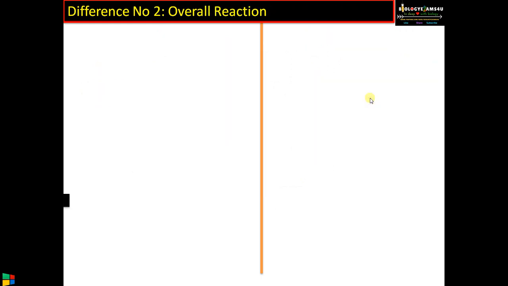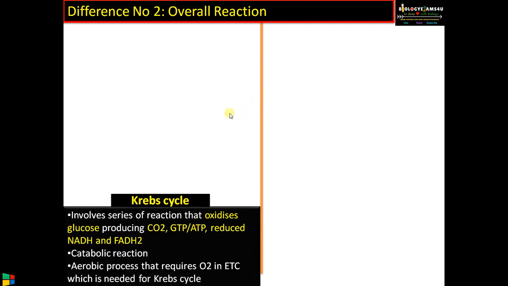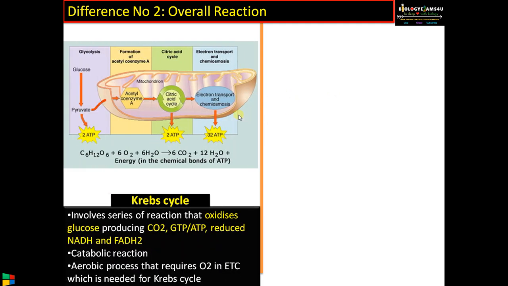Difference number 2, overall reaction. In Krebs cycle, it involves series of reaction that oxidizes glucose producing carbon dioxide, ATP, NADH and FADH2. So after glycolysis, which is the first step of cellular respiration, acetyl coenzyme A enters citric acid cycle. In this reaction, glucose is oxidized, therefore it is a catabolic reaction.